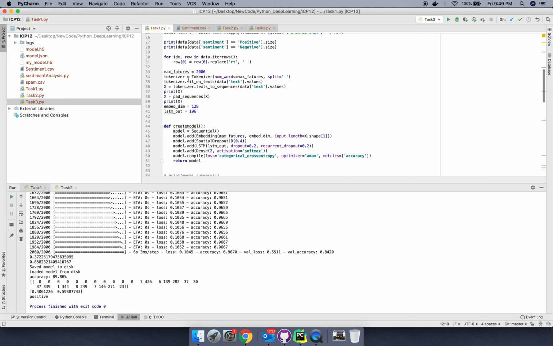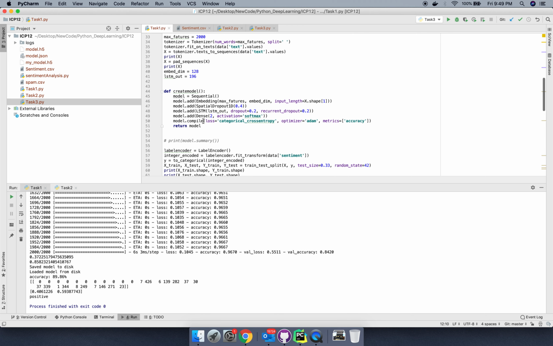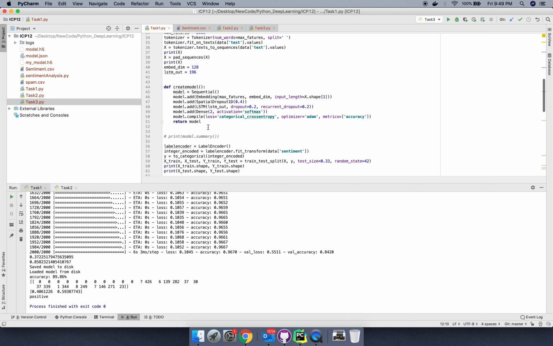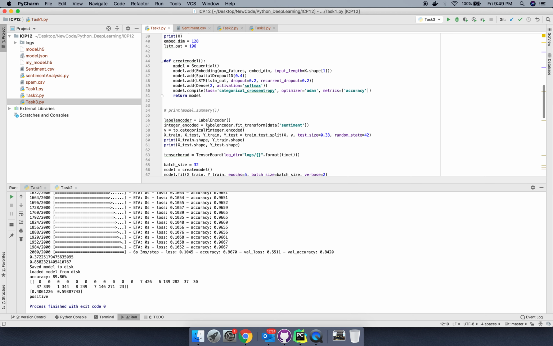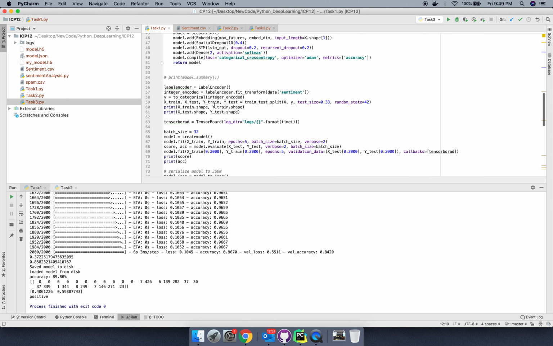And then we will vectorize it using a tokenizer. And then we will convert the text into sequences. Then here I'm creating a model using LSTM, that is long short-term memory. And then here we will split the dataset into training and test.